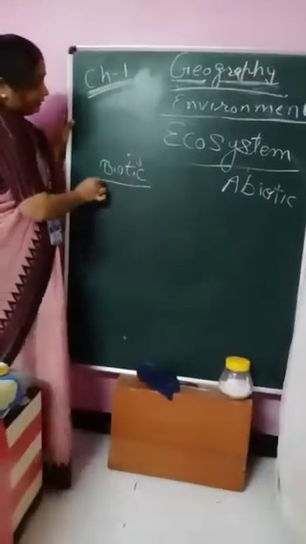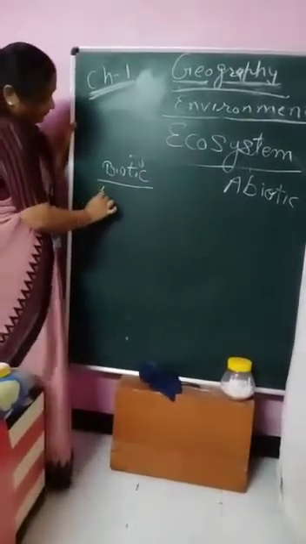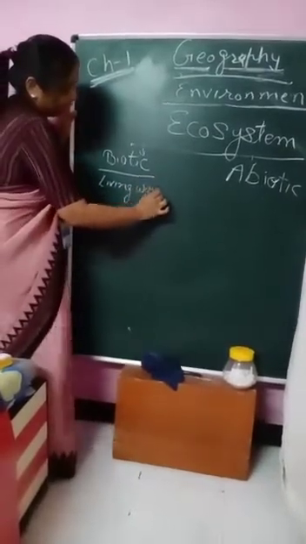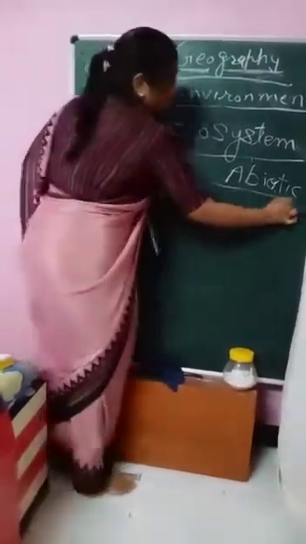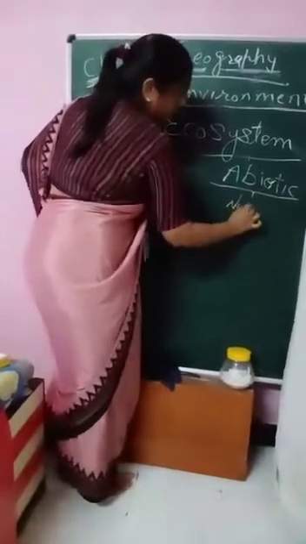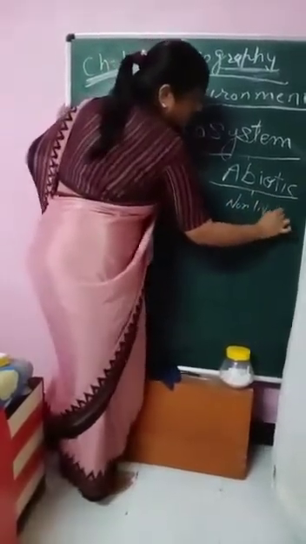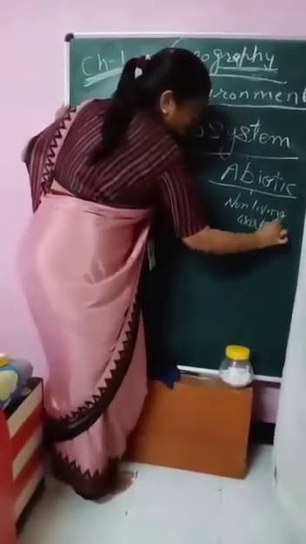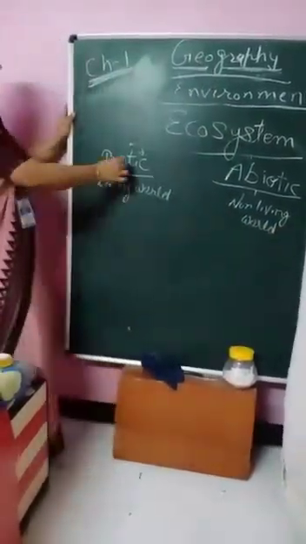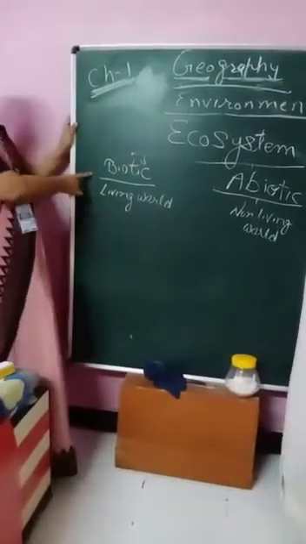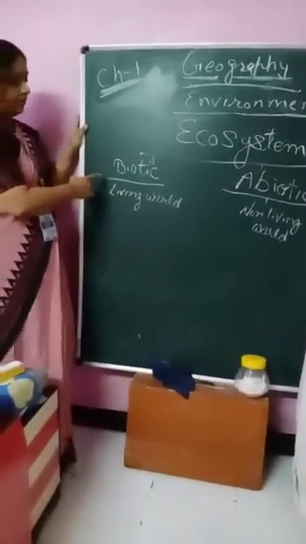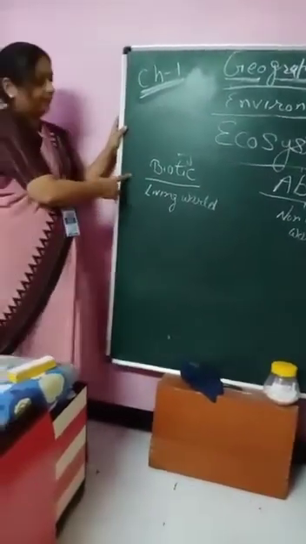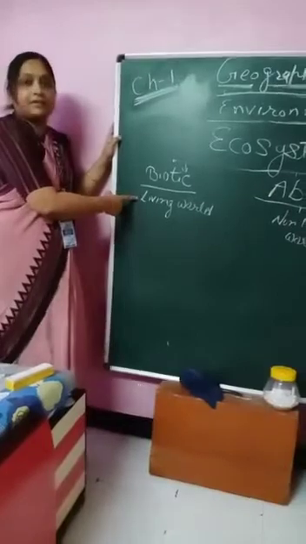I have given the name to biotic: living world. And abiotic: non-living world. So, biotic is a living world in which everything which has life will come under this living world, that is biotic.